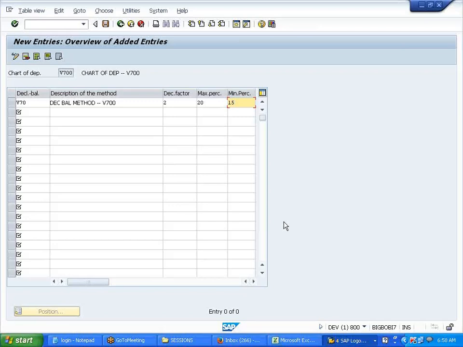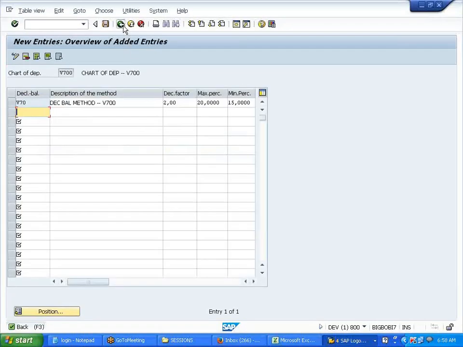Whatever is the maximum, it will take. It will not go below that. In the next scenario, maybe I'll use 10% or something like that.